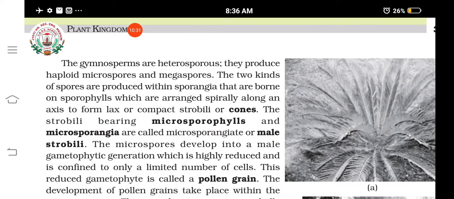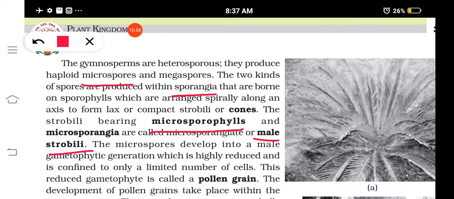Okay, once again listen, that is, microspores are also known as what? Male spores. They are produced where? On respective sporangia, male sporangia. These microsporangia are found on where? On the surface of what? Microsporophylls. And these microsporophylls arrange, okay, to form the male strobili or male cones.